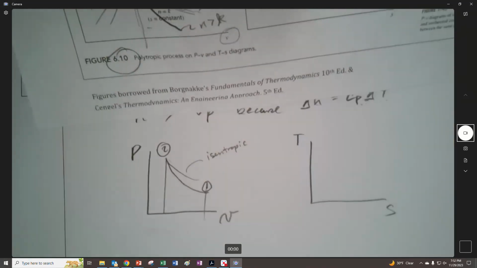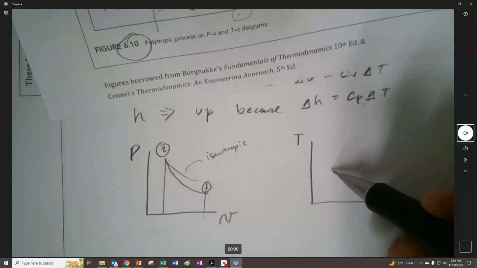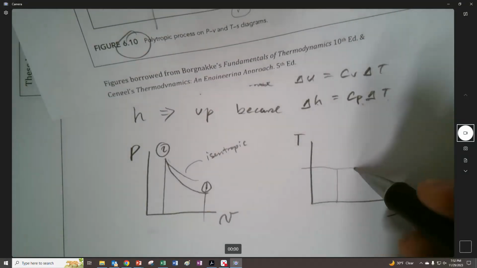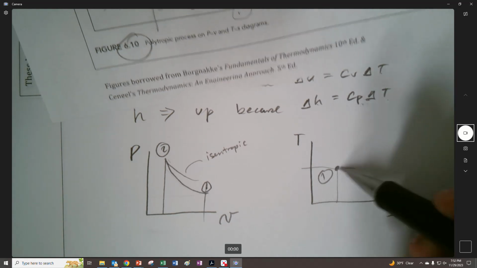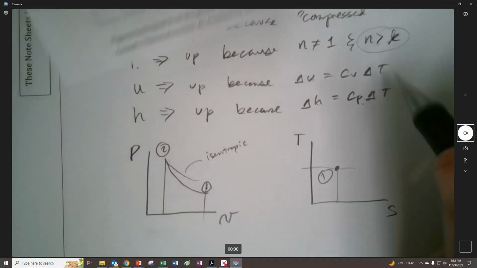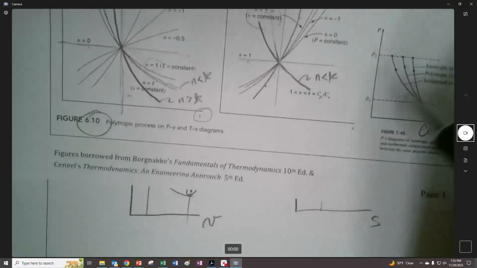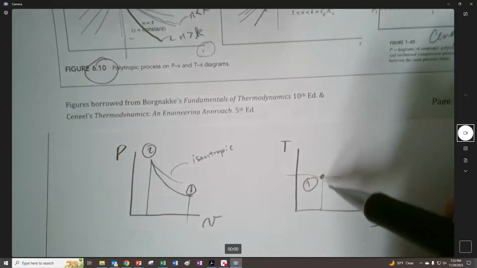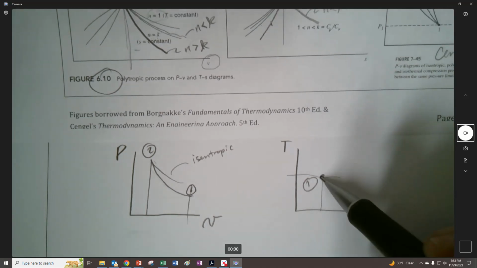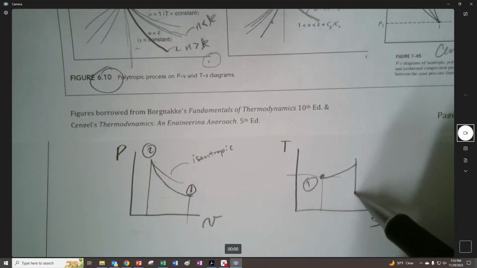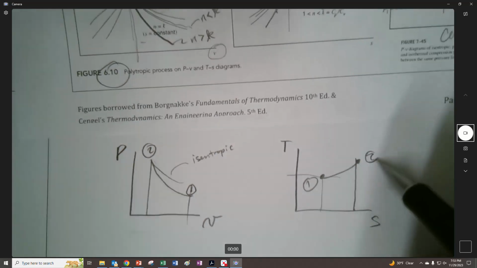And here's one right here. We're going to start maybe right here at a temperature 1, and we're going to come upwards as we go to the right, because we're increasing. This straight line would be isentropic, but we're going to come up this direction at some amount of curvature to go to 2.